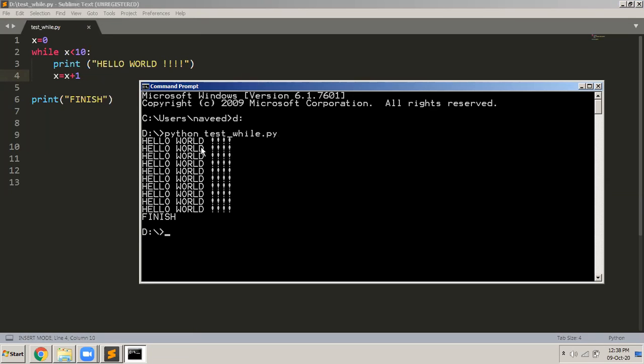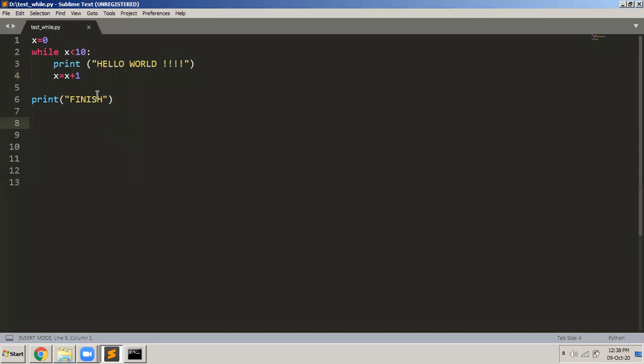Okay, you can see that it executes hello world how many times? 10 times. 1 2 3 4 5 6 7 8 9 10, and then it will finally display finish, and then it will stop. Okay, so this is how the while loop works. What you have to understand here is that the while loop always starts with the keyword while followed by a condition. This is the condition, x is less than 10. Then there is a colon.